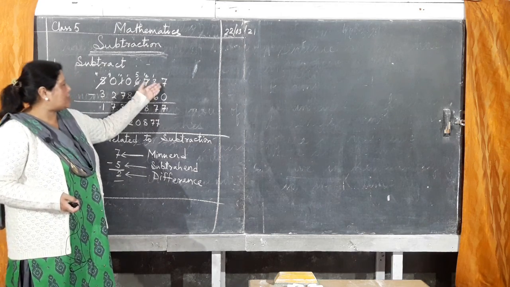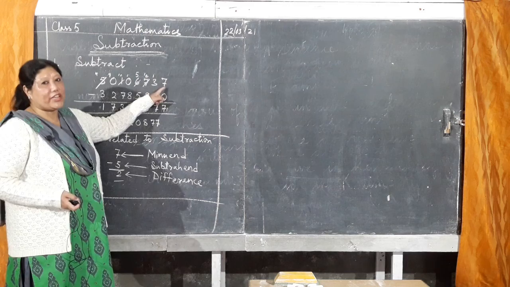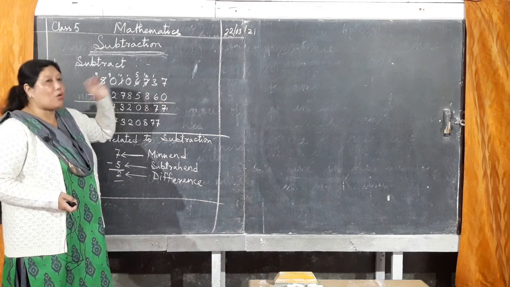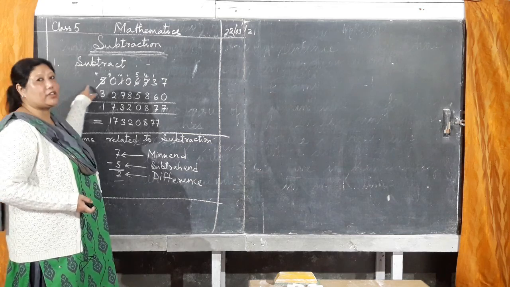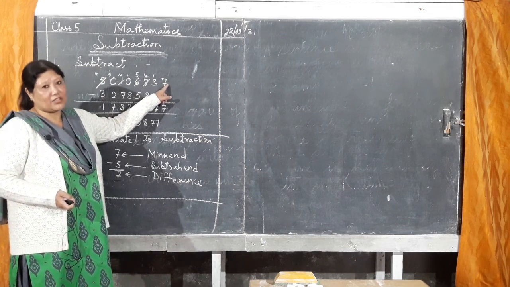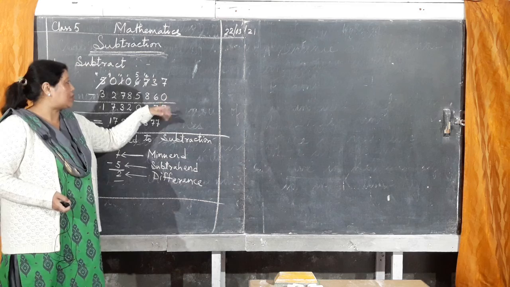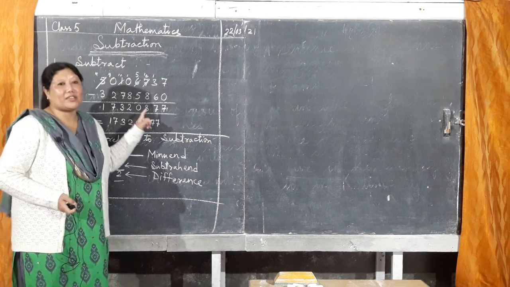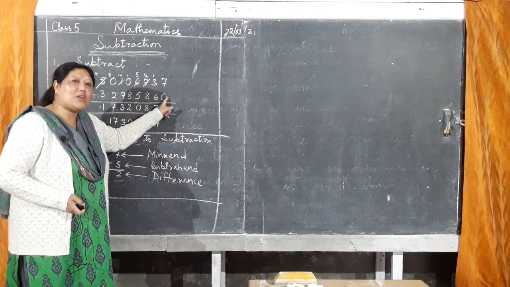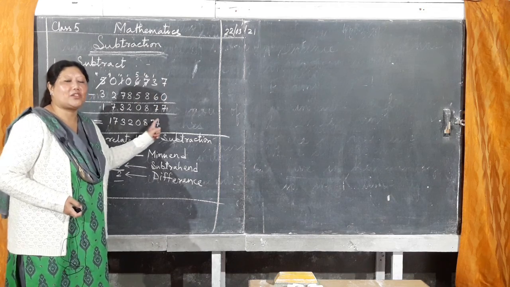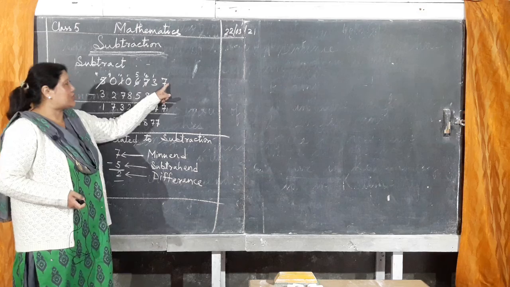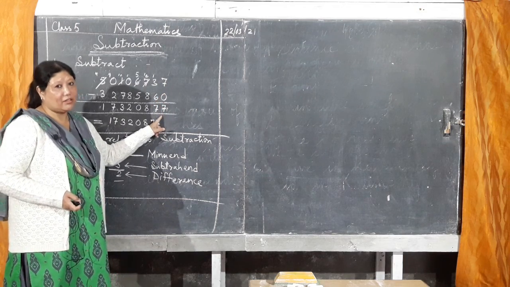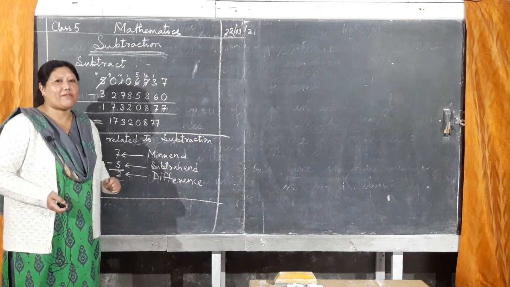Now I have written the answer already, but still I want to tell you. You always start from ones, isn't it? Not from the last one. Always subtraction starts from here, or addition also starts from here. So 7 minus 0 is 7. Here only you make mistakes. Some write 7 minus 0 is 0. That is wrong.